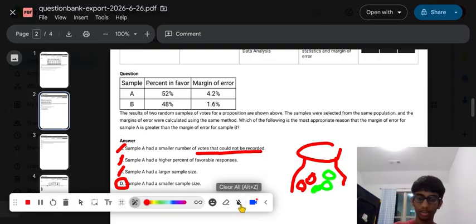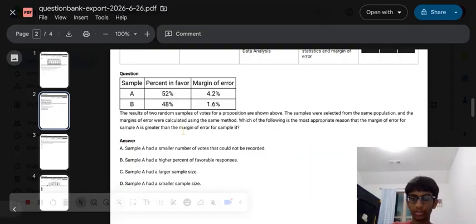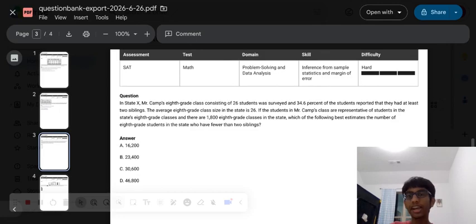Moving on to our third question, it states: in State X, Mr. Camp's 8th grade class, consisting of 26 students, was surveyed, and 34.6% of the students reported that they had at least two siblings. The average 8th grade class size in the state is 26. If the students in Mr. Camp's class are representative of students in the state's 8th grade classes, and there are 1,800 8th grade classes in the state, which of the following best estimates the number of 8th grade students in the state who have fewer than two siblings?